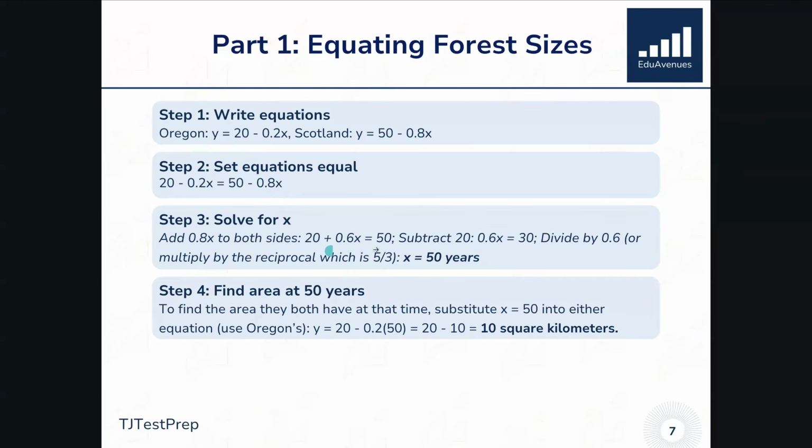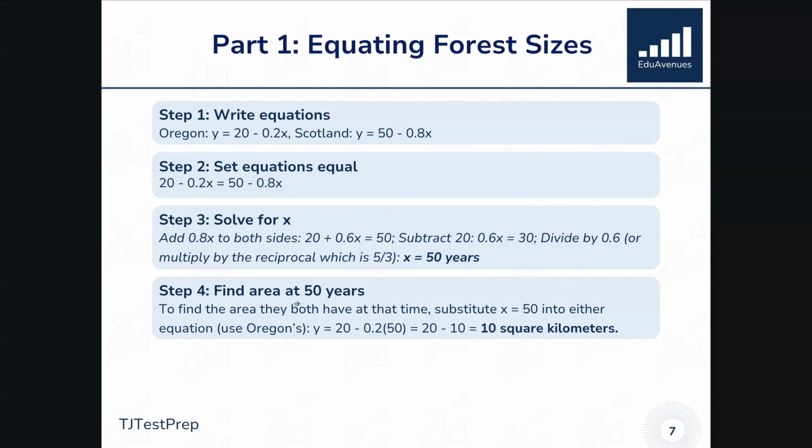So we end up with 20 plus 0.6x equals 50. We can subtract 20 on each side, and we would end up with 0.6x equals 30. At that point, we can divide by 0.6, or another way to think about that is just multiplying by the reciprocal, which is 5 over 3. So we could say that x is equal to 50 years.